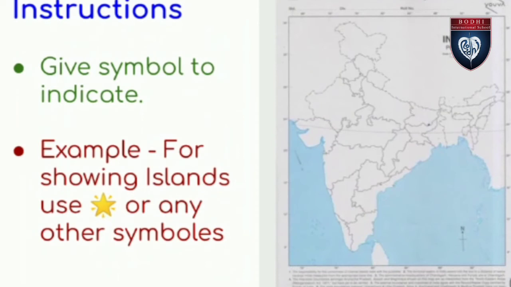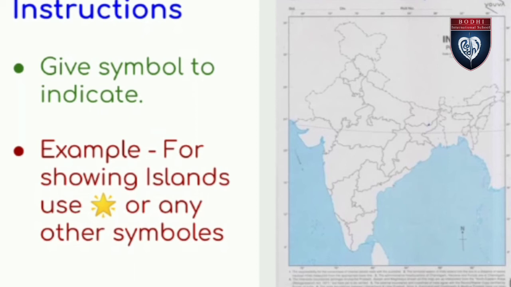To complete this assignment, you need a political map of India, pencil, eraser, scale, and an atlas or textbook. With the help of these things, you can complete the assignment.